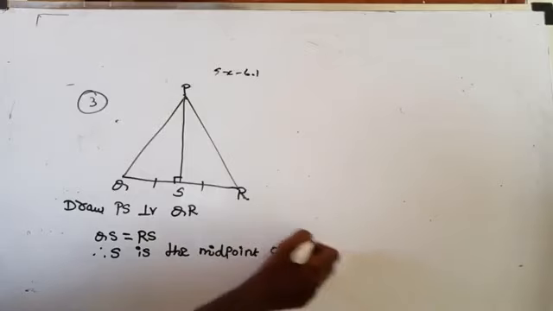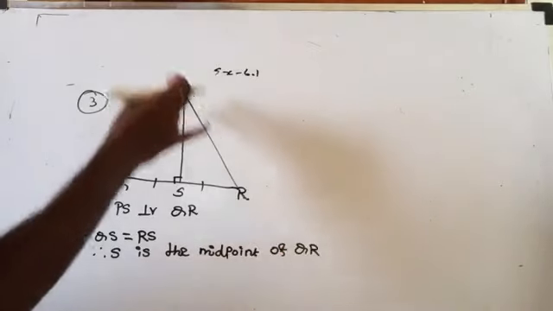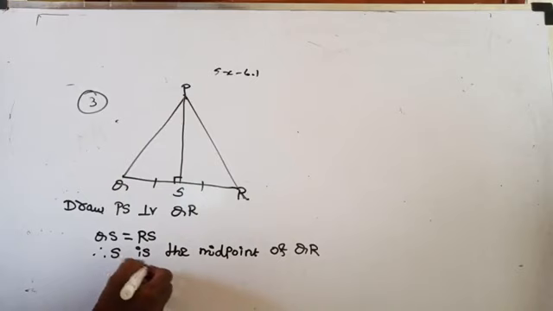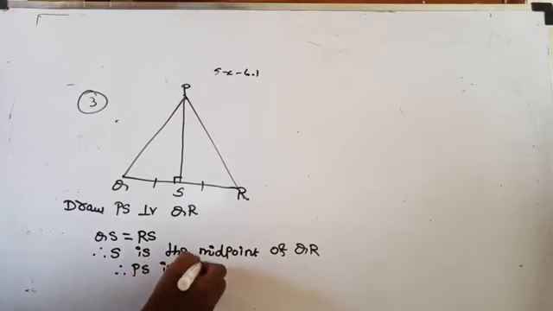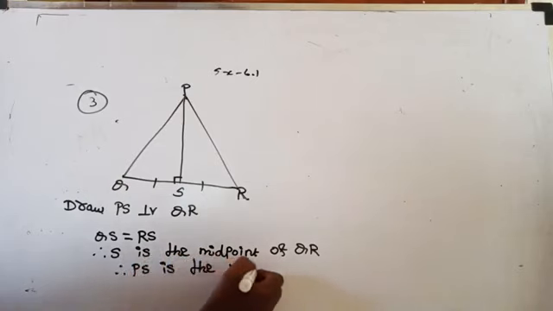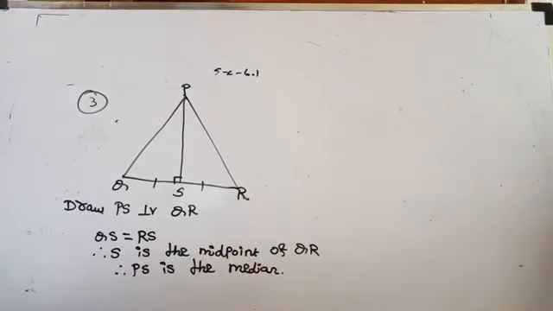If S is the midpoint of QR, then we can say that PS is the median. Therefore PS is the median. So in an isosceles triangle, the median acts as an altitude and the altitude acts as a median. Are you getting there? Right. This is question number 3.